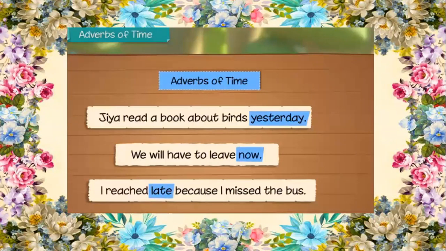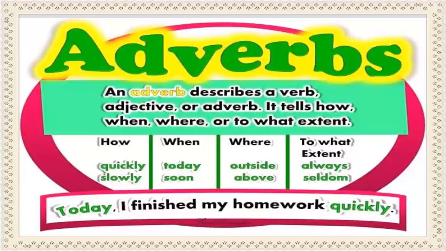Here late is an adverb of time. So in these three sentences, yesterday, now, late are adverbs of time. Till now children, we have learned all three: adverb of manner, adverb of place, and adverb of time.